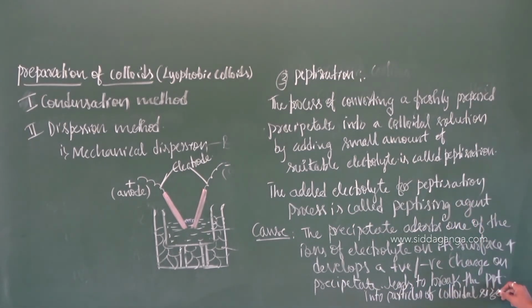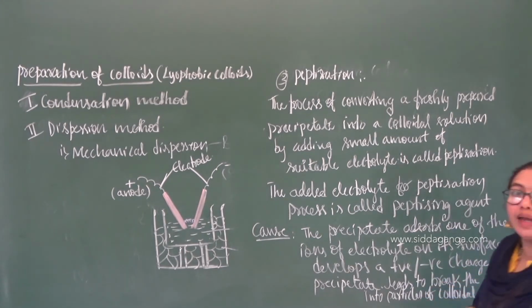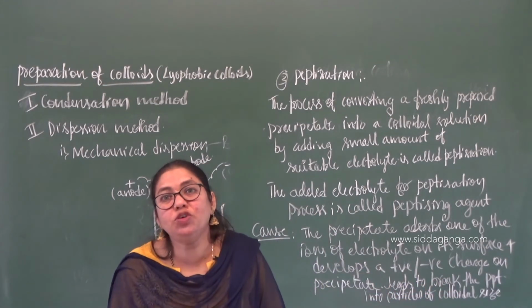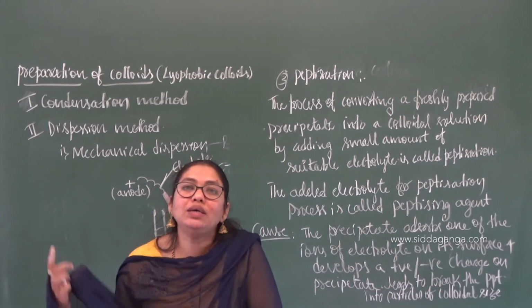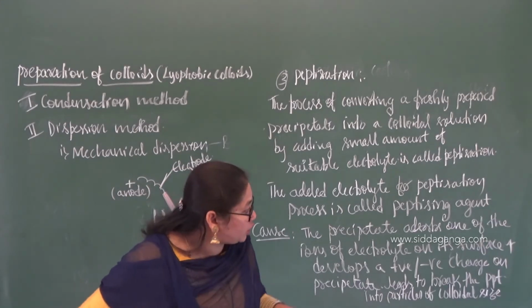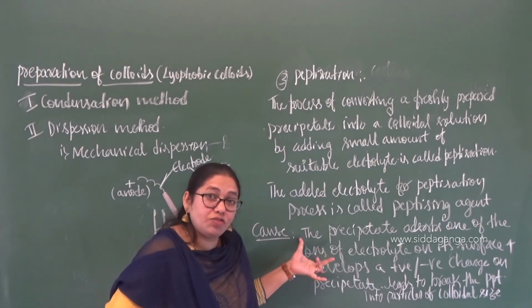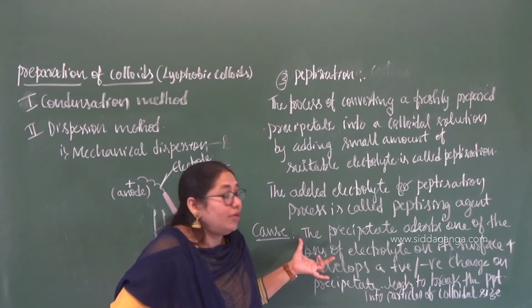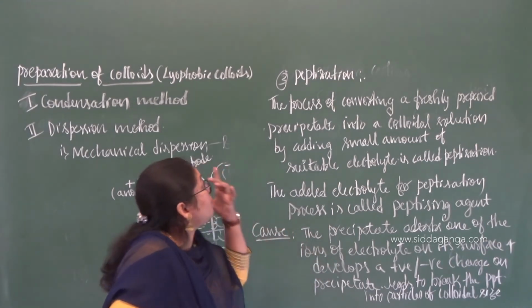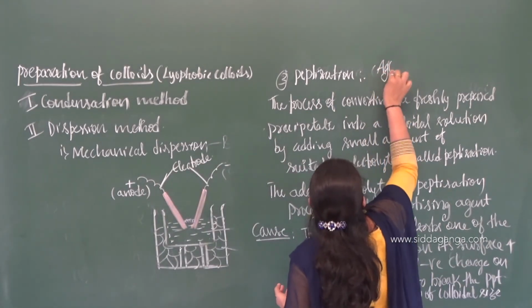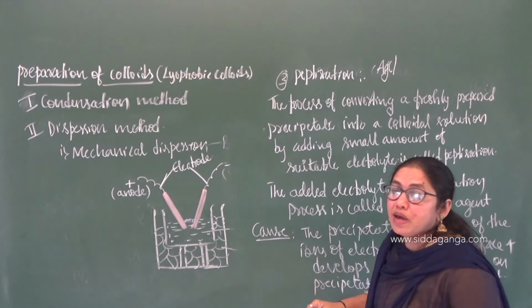That can be converted into a colloidal solution by adding a suitable dispersion medium, because you are now getting the dispersed phase particles. By adding a suitable dispersion medium, you are going to get a colloidal solution. This is the cause. This is very important, and very easy also. Just let me write one example. You have some precipitate, that is AgCl or AgBr, whatever it may be.